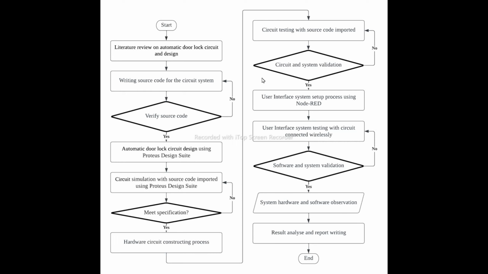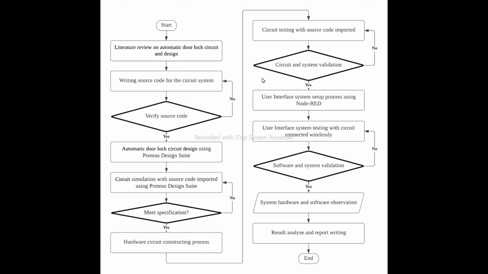Later, we simulate the circuit design with the source code imported to see the simulation result. When the simulation result meets our specification, we proceed to the hardware circuit construction by combining all the circuit components, and then we test the circuit by importing the source code into the Arduino board.